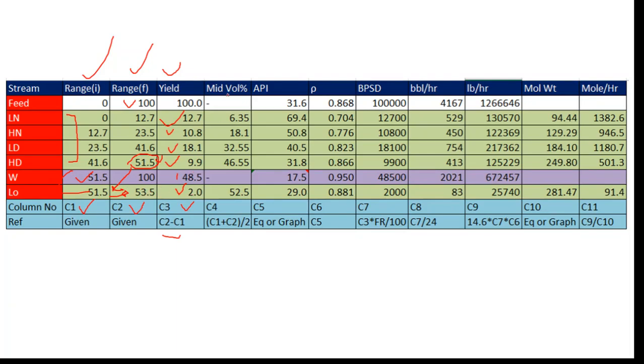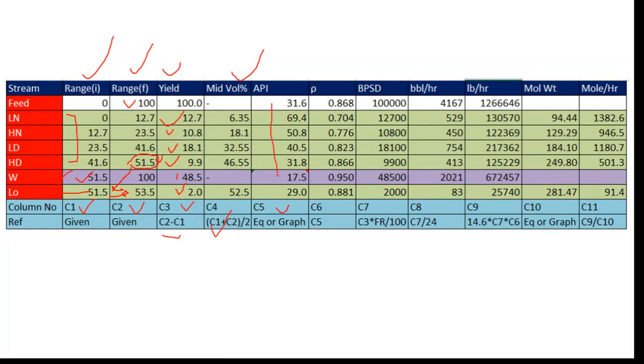Now the next step is mid volume percent. We know how to calculate the mid volume percent. If the ranges are given, just take C1 plus C2 upon 2, that means initial range plus final range divided by 2. These are the basic calculations. And then the next is API, that is column 5.